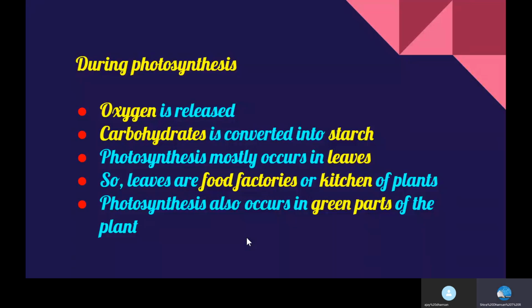Besides leaves, photosynthesis can also occur in certain other green plant parts such as the green stem. Desert plants have scale or spine-like leaves to reduce loss of water by transpiration. These plants have green stems which carry out photosynthesis.